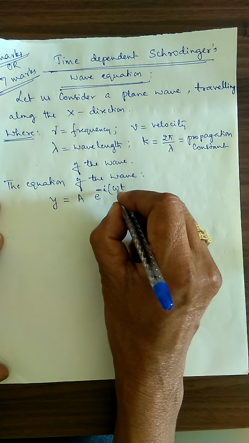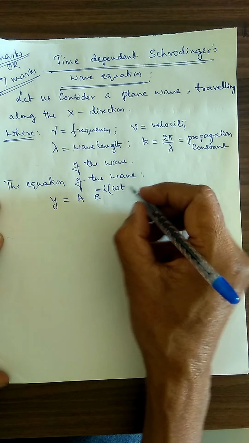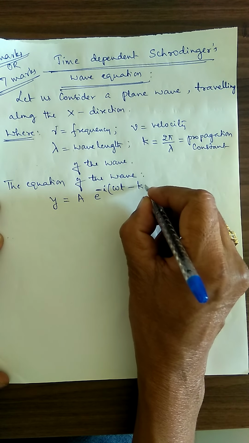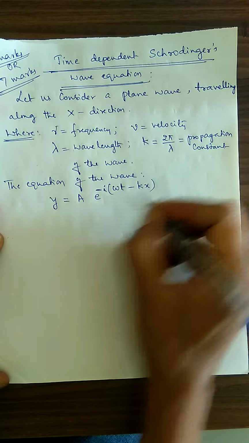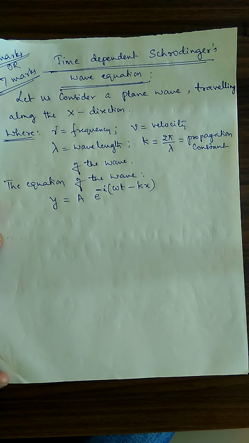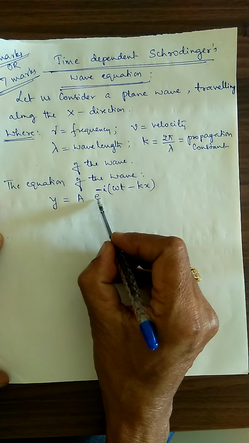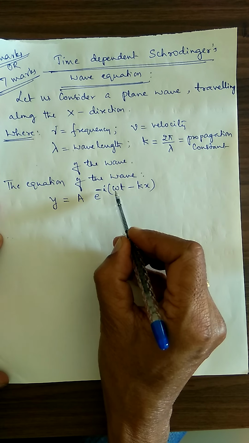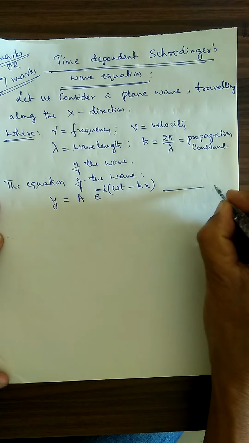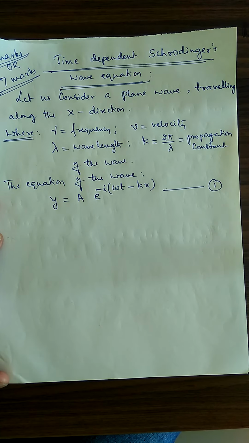It is not w, it is omega t, angular frequency. I will take this as equation number 1.